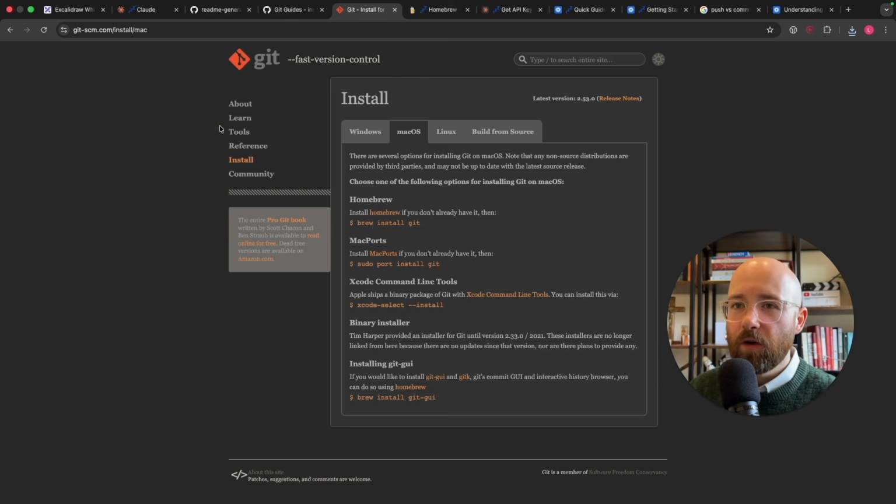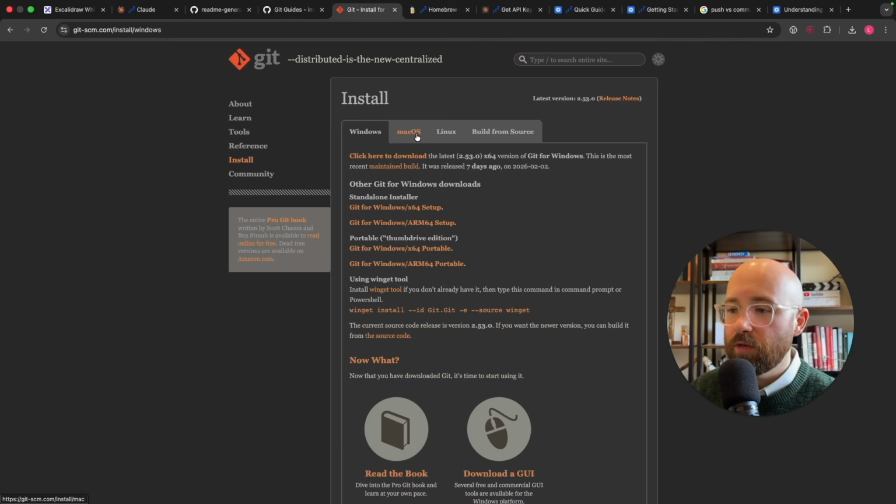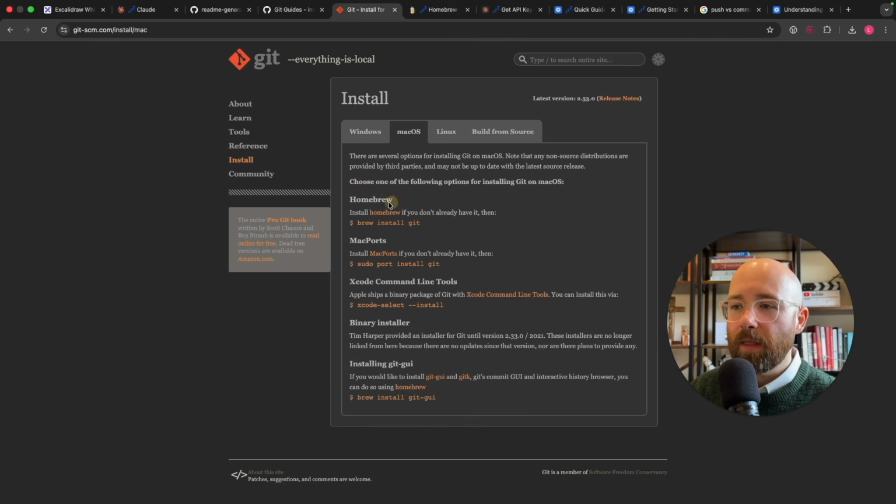Now, for Git, this is much easier to use if you just come to git-scm.com/install. And then I'm using Mac. You can go to Linux or Windows, whichever you're using. And from here, I'm using Homebrew, as I'd said before, with using even Claude Code. Use Homebrew: brew install git, and then you're good to go. And now Claude Code will be able to actually leverage Git.